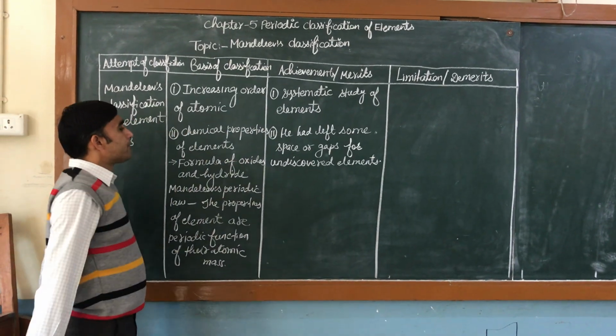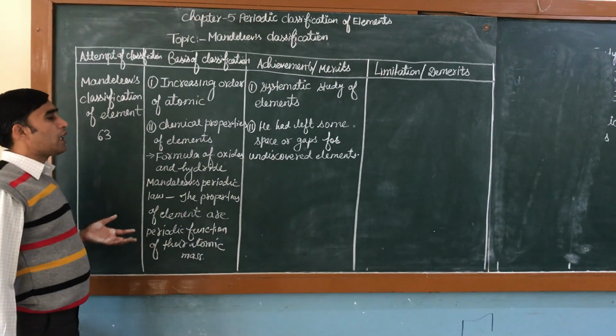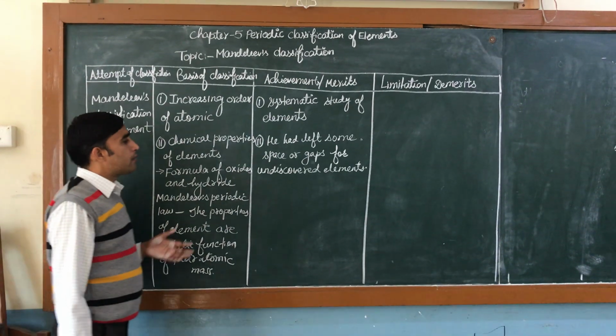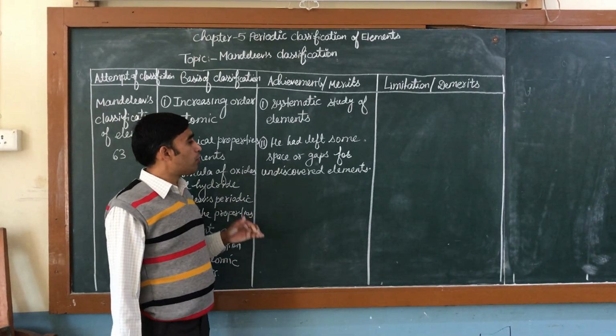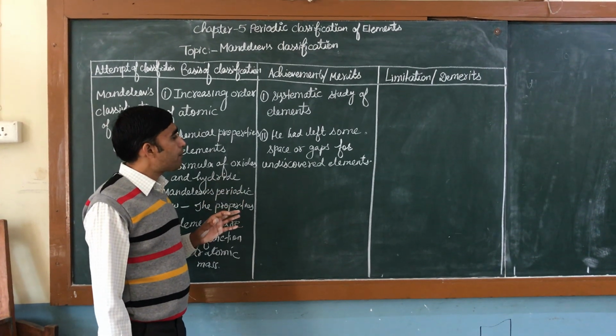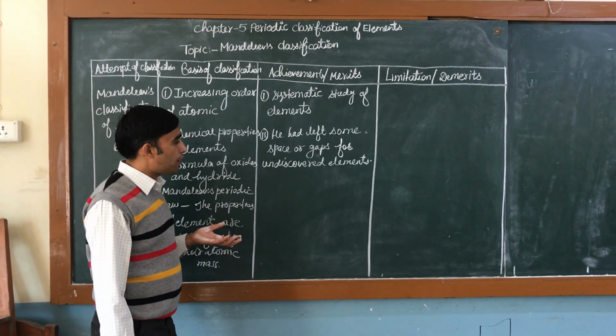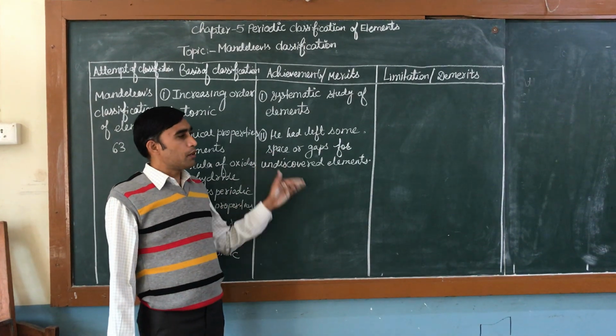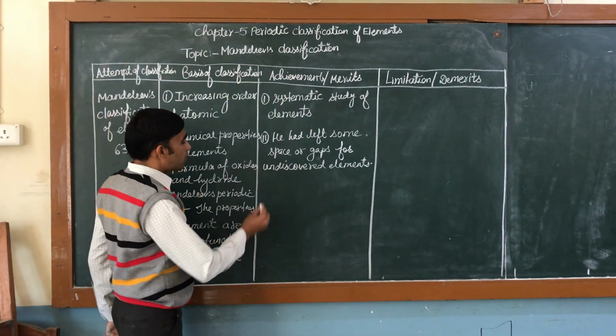Mendeleev predicted that in future many elements would be discovered, and these newly discovered elements would be placed in the spaces or gaps left by Mendeleev. When these elements were discovered in the future, without disturbing, they were placed in a proper position.